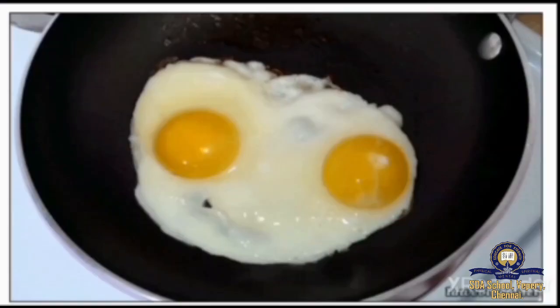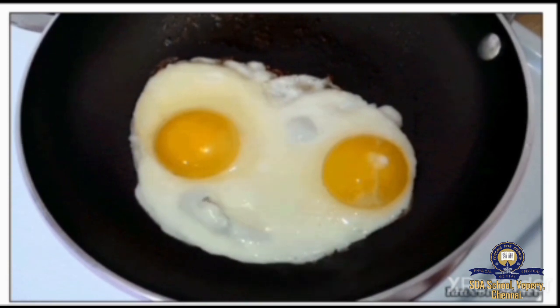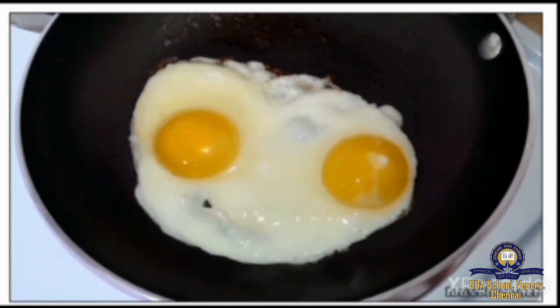Let's see some examples. First example is frying an egg. Actually, the egg is in a liquid form. When we cook it, it changes into solid. Now, can we get back the liquid form of the egg by doing any process? No, right? So, this change is an irreversible change.